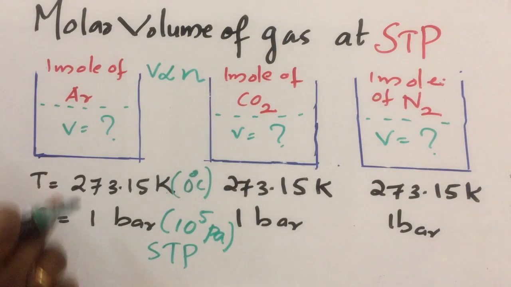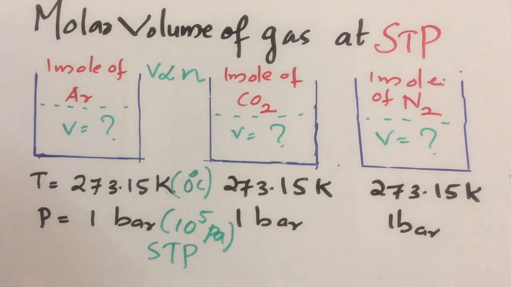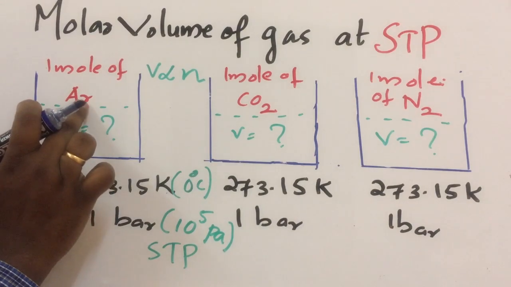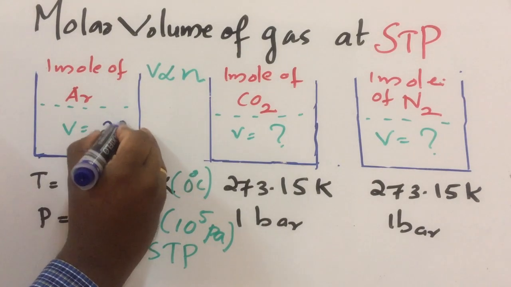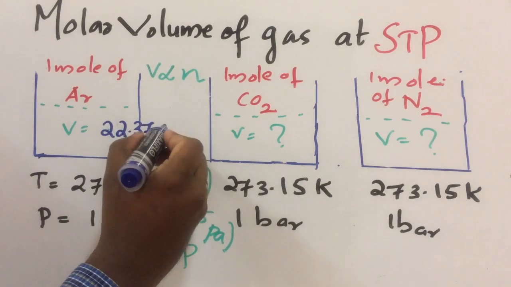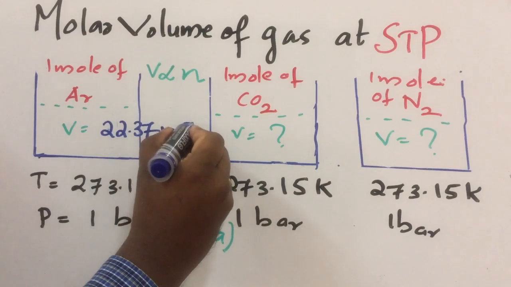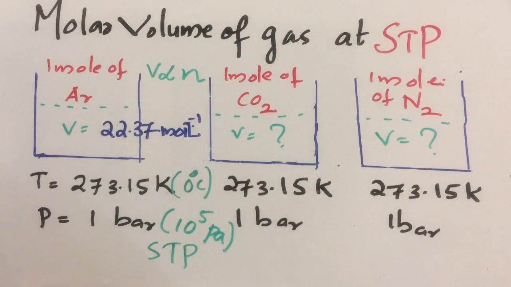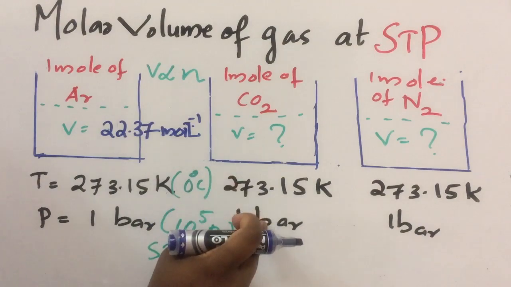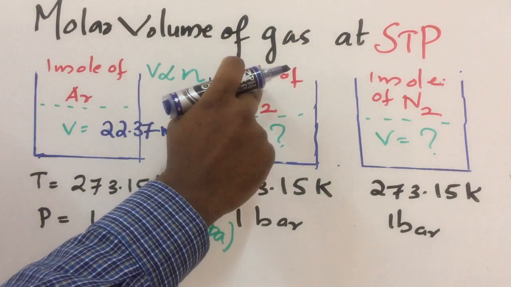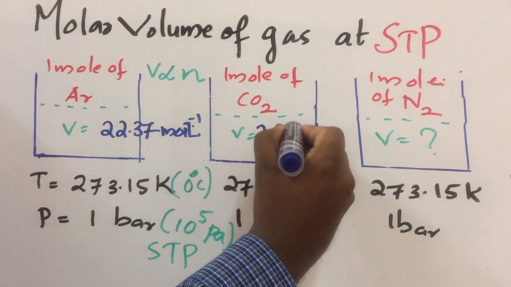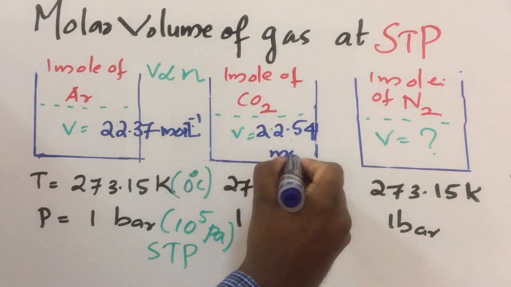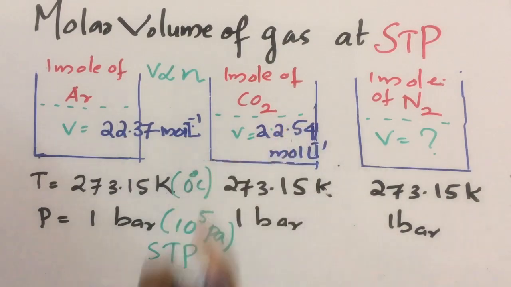Now let's see the volume of each gas at STP, the experimental values. Volume of 1 mole of argon at STP is equal to 22.37 liters per mole. At standard temperature and pressure, volume of 1 mole of carbon dioxide is equal to 22.54 liters per mole.